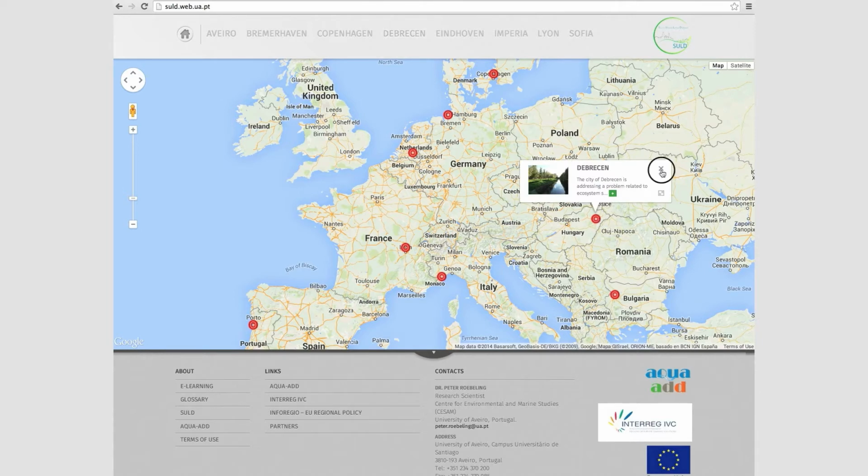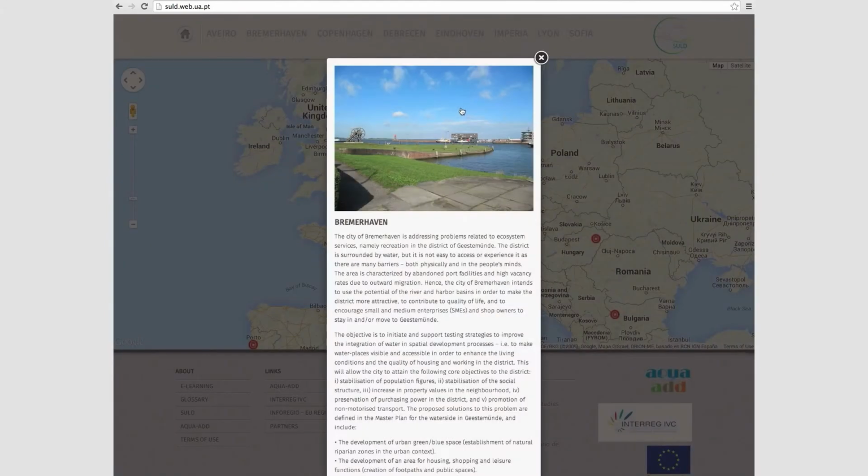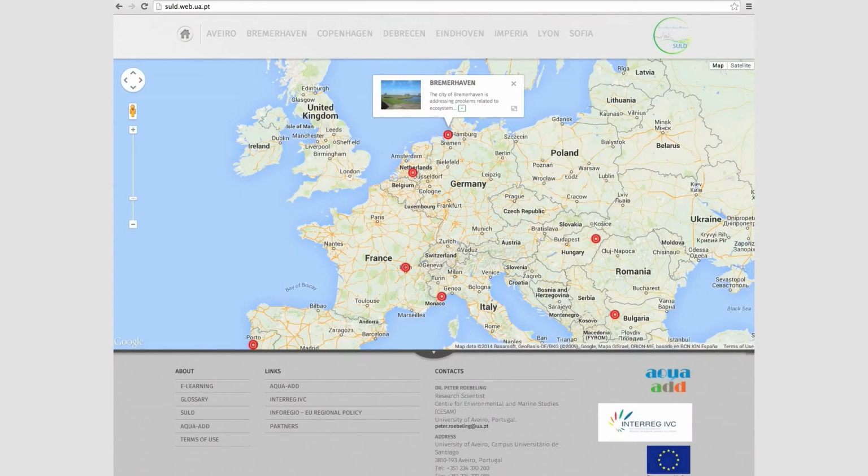This is a Google Maps-based application, and therefore all navigation tools and functionalities are available, such as zoom in and zoom out, or the choice between map, satellite, and street view. As you move your mouse over a city, a dialog box appears containing information about each city's study area. You can then select the city of your preference. In this case, Bremerhaven will be selected.